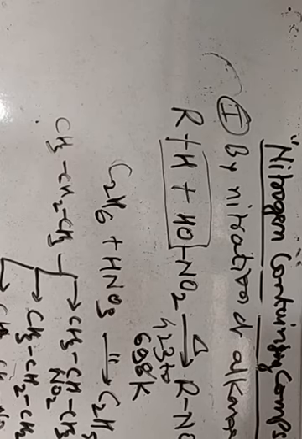So a question may be asked: how many different nitroalkanes get formed when propane is heated with concentrated nitric acid? So we can say that 4 different nitroalkanes will be formed: 2-nitropropane, 1-nitropropane, nitroethane, nitromethane.